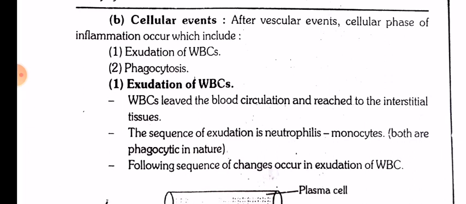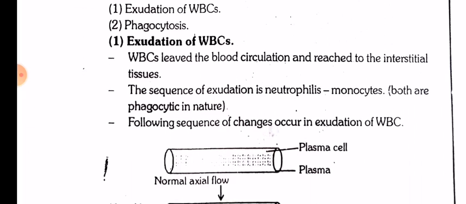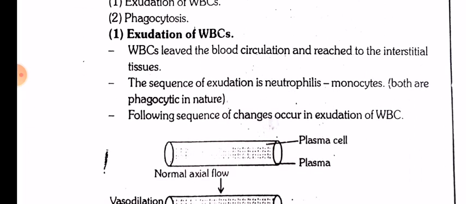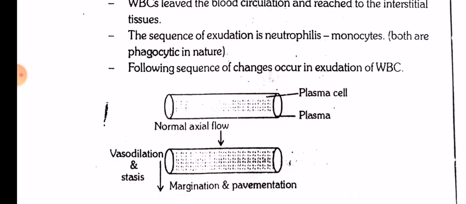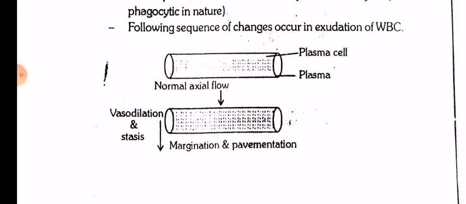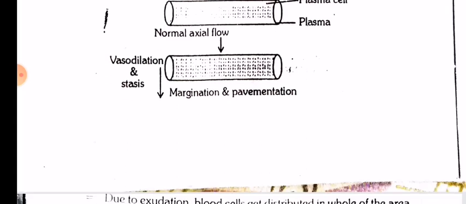Cellular events. After vascular events, cellular phase of inflammation occurs, which includes exudation of WBCs and phagocytosis. Exudation of WBCs. WBCs leave the blood circulation and reach the interstitial tissues. The sequence of exudation is neutrophils, monocytes, both are phagocytic in nature. Following sequence of changes occur in exudation of WBCs. First of all, this is the normal axial flow, and during the stasis and vasodilation stages, the margination and pavementing of the WBCs occur.